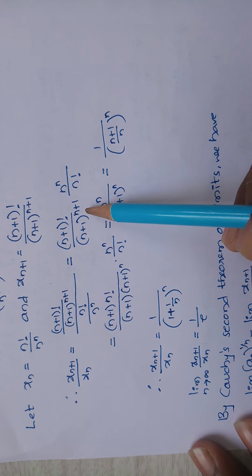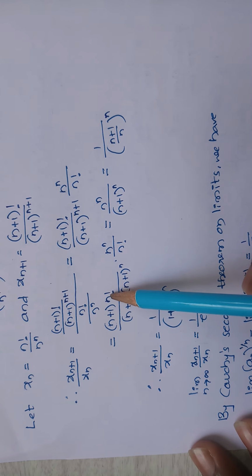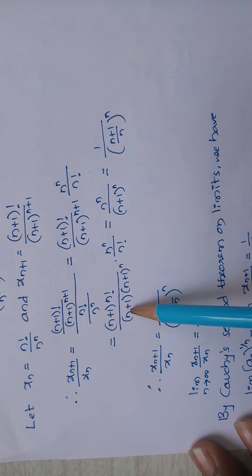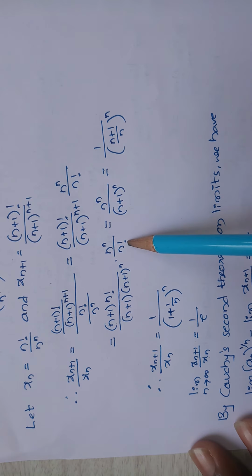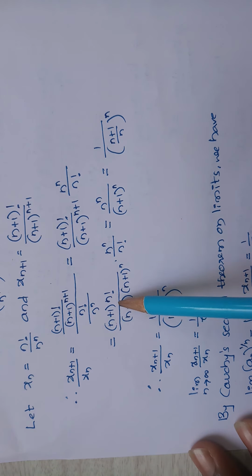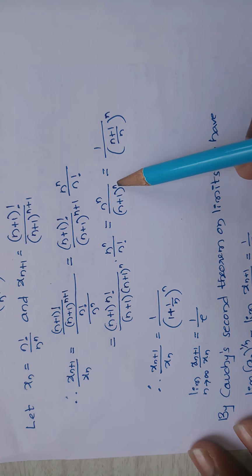Here, n plus 1 factorial is n plus 1 into n factorial, and n plus 1 to the power n plus 1 is n plus 1 into n plus 1 to the power n. So this n factorial cancels with that n factorial, n plus 1 cancels with n plus 1, and what remains is n to the power n divided by n plus 1 to the power n.